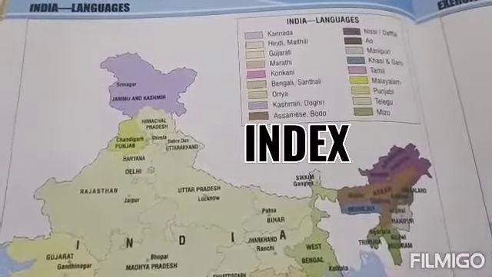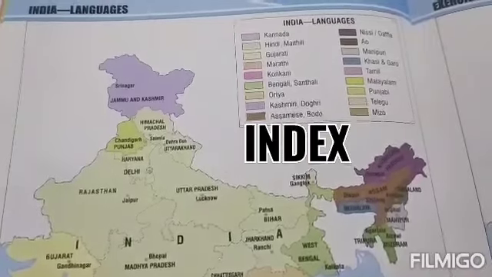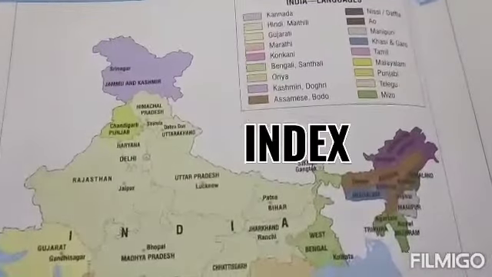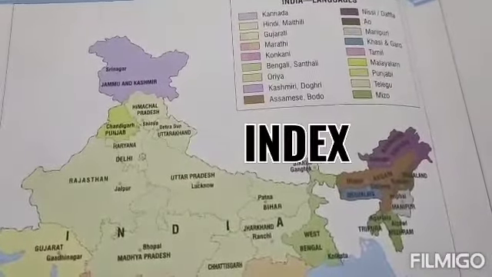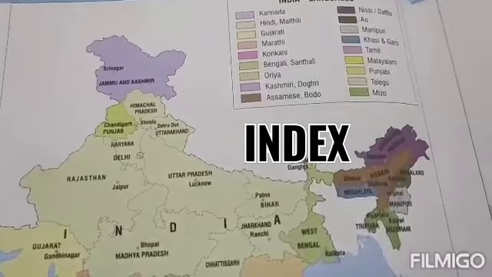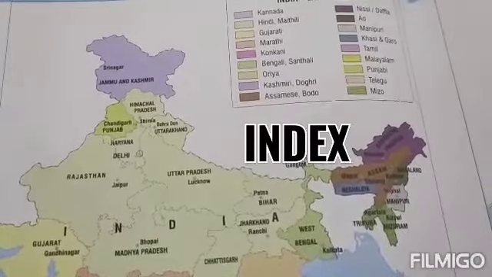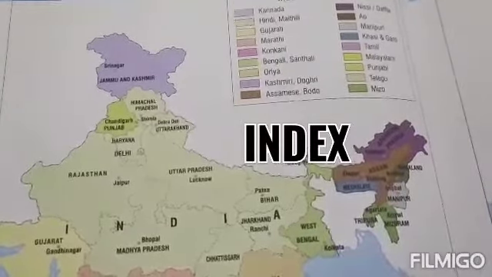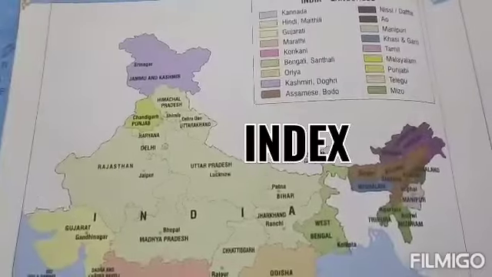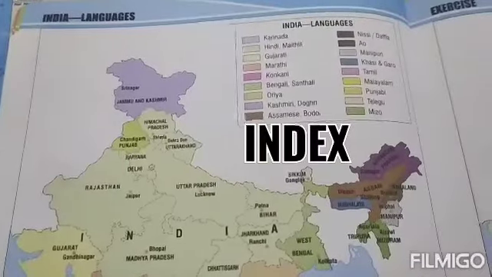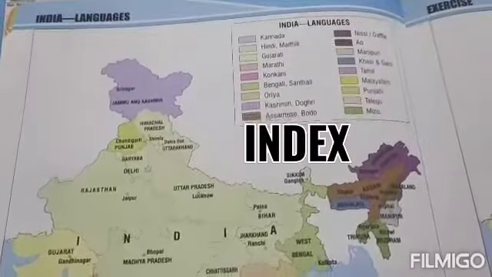As in this index it is shown that light purple color shows Kannada language and light green color shows Hindi and Maithili. So this is the map of languages.